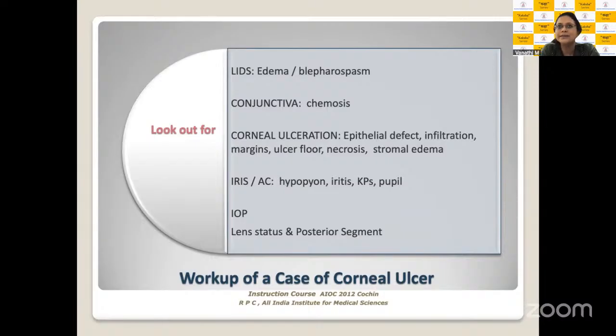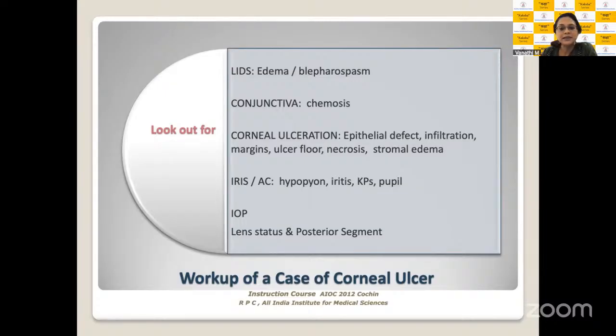I always find that residents, when presenting cases, jump directly onto the corneal findings. It's always a nice dictum when you're presenting your cases to start from the lid and the adnexa, and then move on to the region of interest which you are talking about or your long cases pertain to. So lids in corneal ulcers, you might have lid edema, crusting along the lashes, discharge, you might have a blepharospasm, which is very specific here. Blepharospasm is not to be mixed with photophobia, so don't confuse the two. Patients would largely have a blepharospasm because of the surface irritation due to the ongoing ulcer.